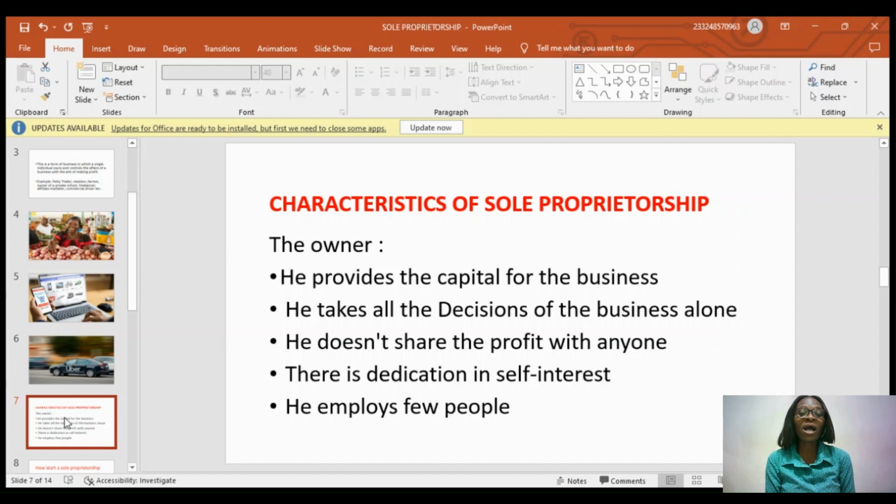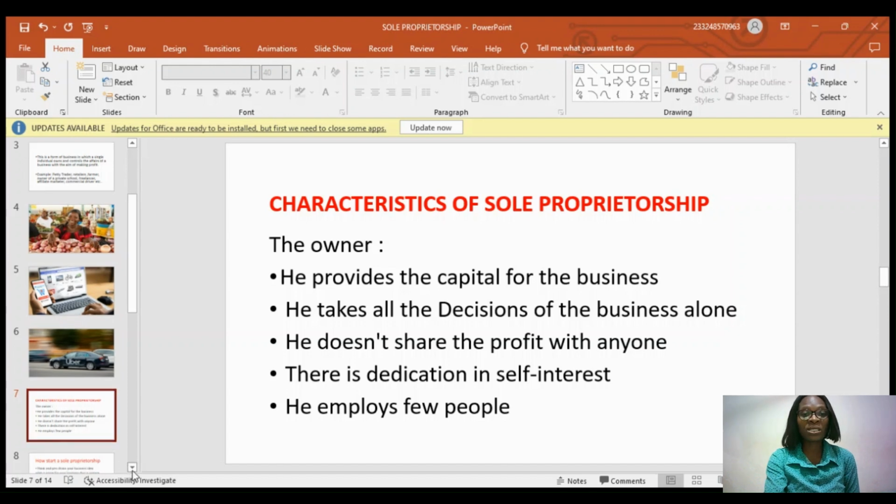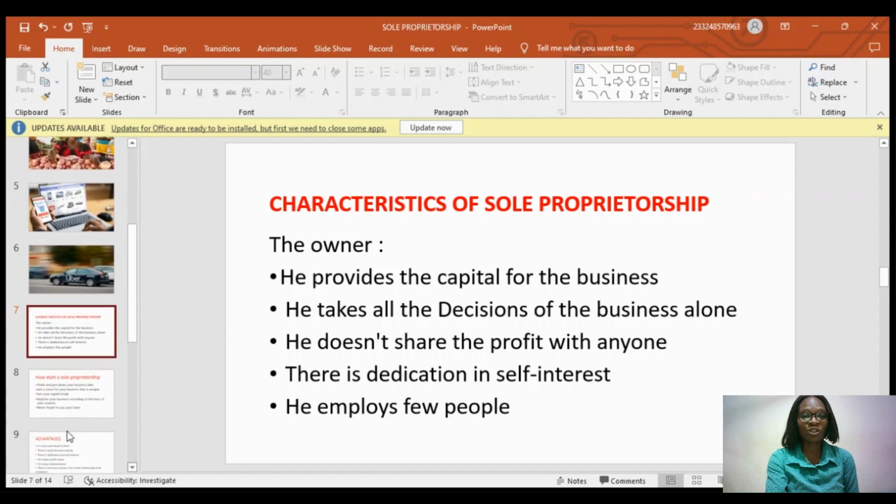Aside from that, they are also able to employ few people. Sometimes they want to hire one or two employees or laborers to help them. So if you see any business where the owner is the one who provides the capital, the owner is the one who takes decisions for the business, the owner enjoys the profits all alone by himself, he's so much dedicated because of the person's self-interest, and they employ few people, we can then say that this business could be a sole proprietorship.